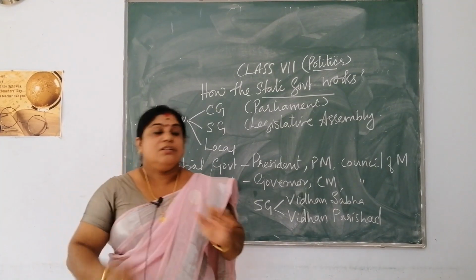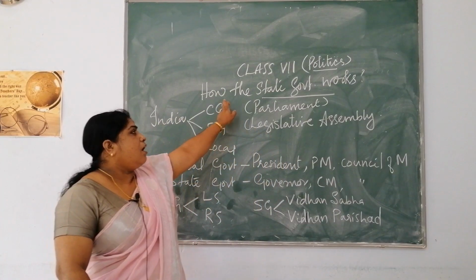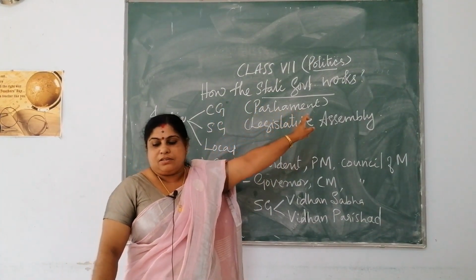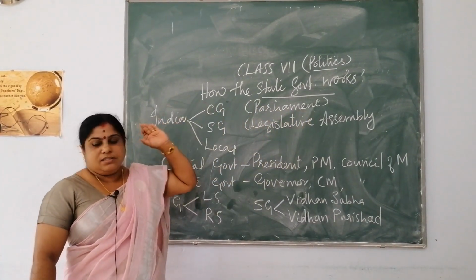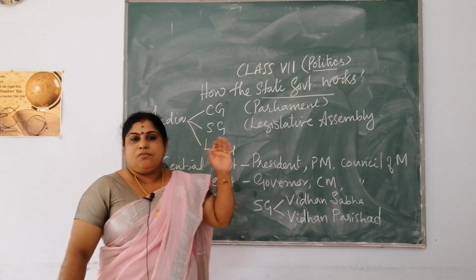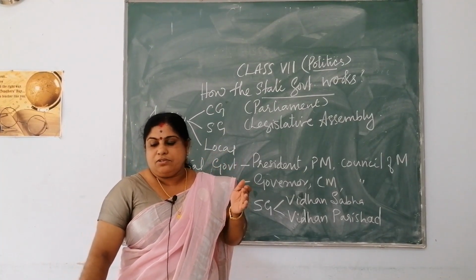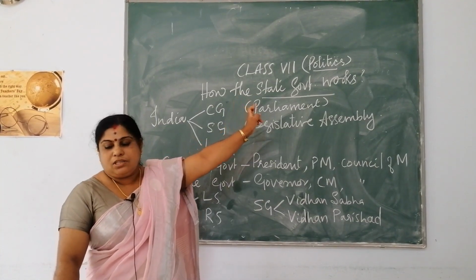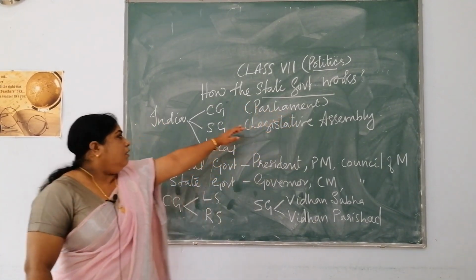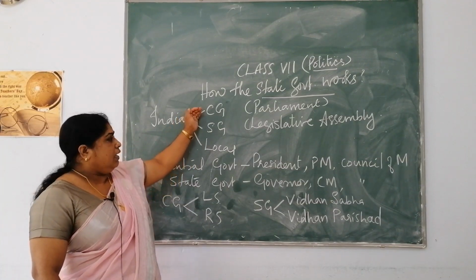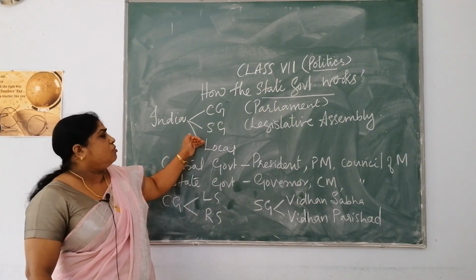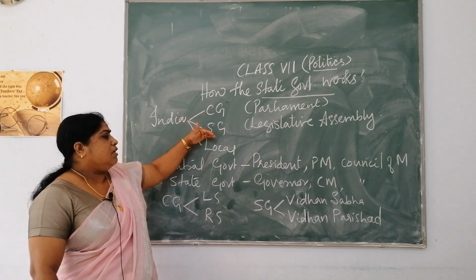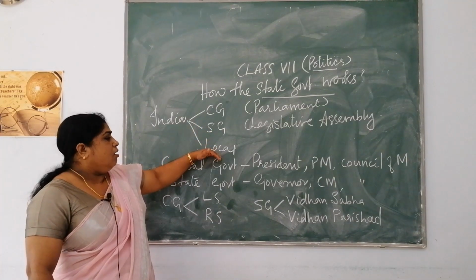Good morning, children. Today we shall deal with the topic how the state government works. In 6th standard you have already learned what is local government, and today we shall learn what is a state government and how the state government works. Now, in India we have 3 levels of government which you call as central government, state government and local government.